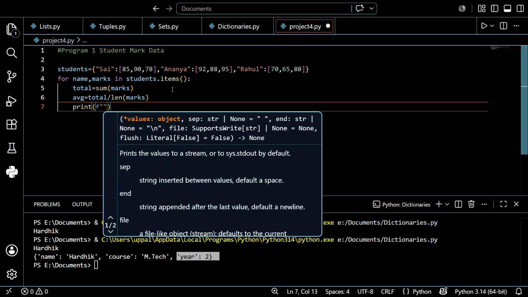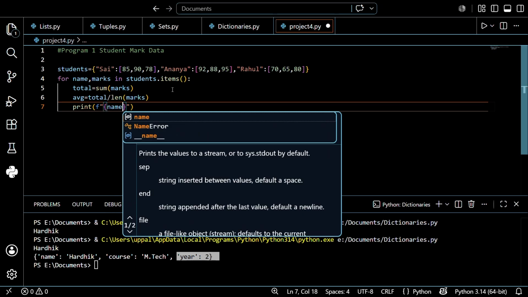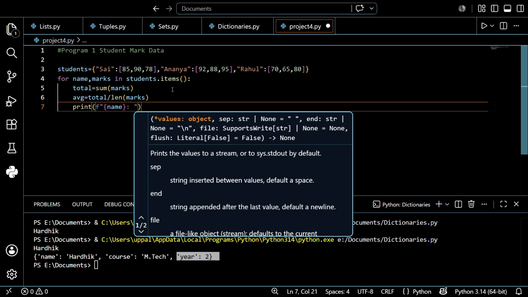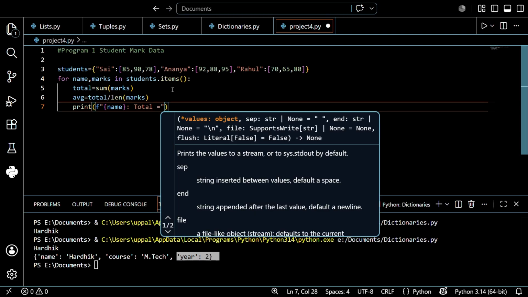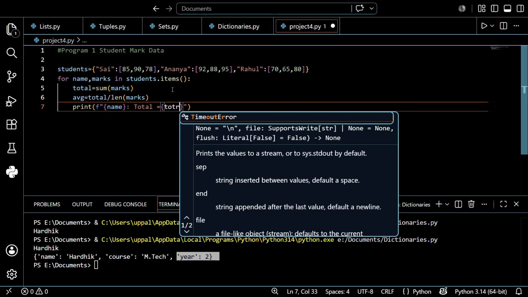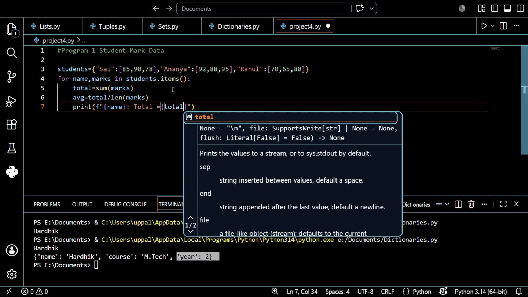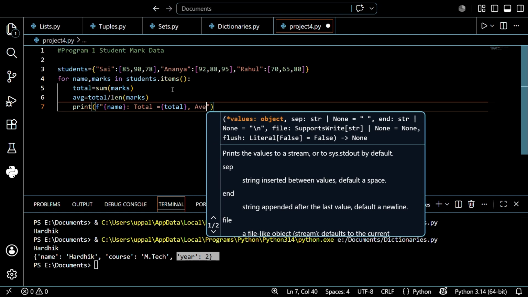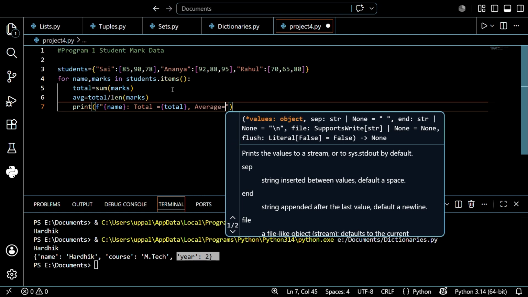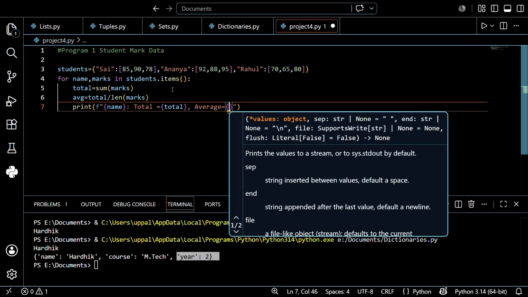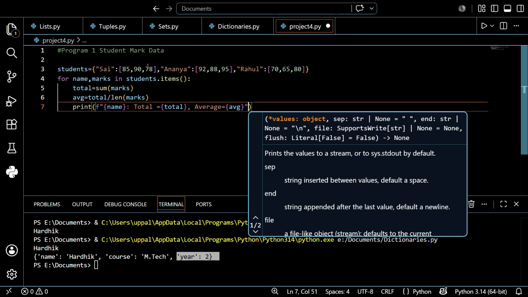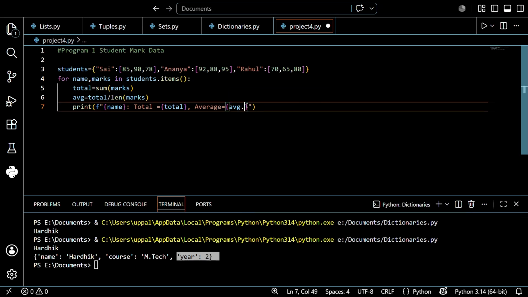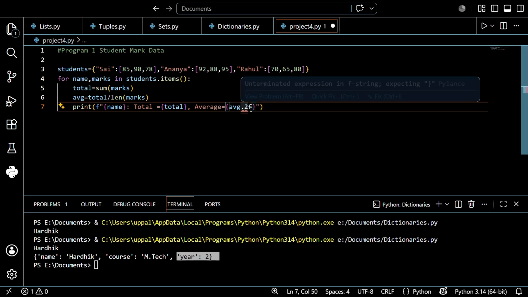After that I just want to print that: the name, total equal to total, and average is equal to avg. It's done, guys, the coding is done. So avg:.2f. Why am I using .2f? Because I want to print only two decimal points. So I just use .2f. I hope you understand.